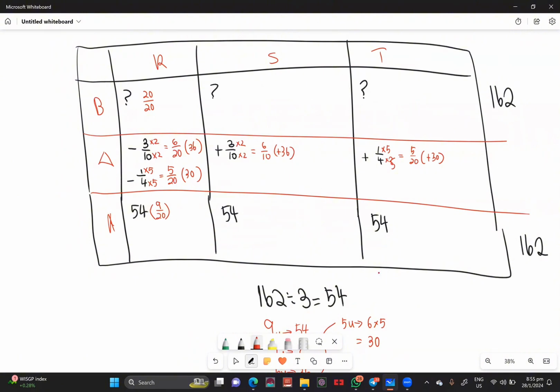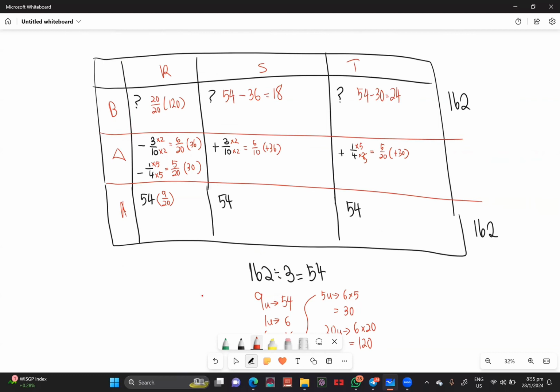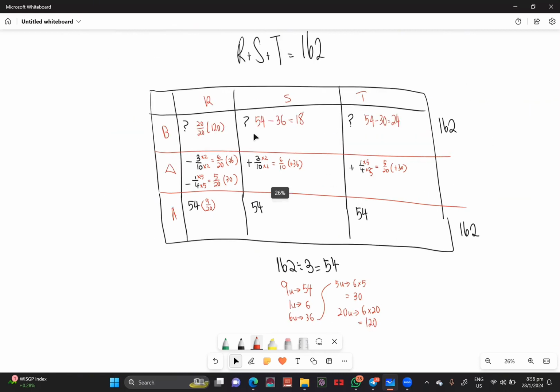I can simply say that whatever Sam had at first will be 54 minus 36 because I am moving backwards. And I'll get an answer of 18. 54 minus 30, I'll get an answer of 24. So from here itself, you can also find out what is 20 over 20. You find 20 units. This is one way to do it. So you do 6 times 20, we get an answer of 120. Then we are just going to put 120 over here. If not, you can also do 162 minus 24 minus 18. You should also get 120. So we have all of the values written out.